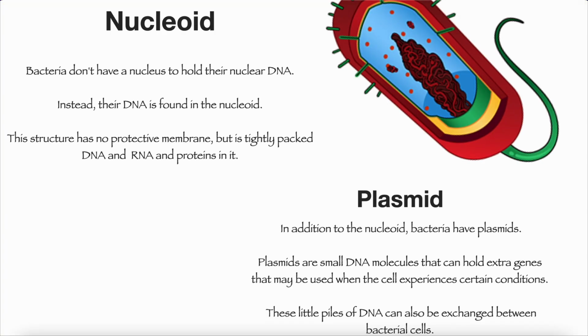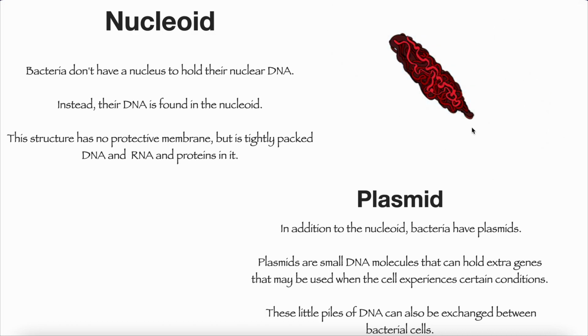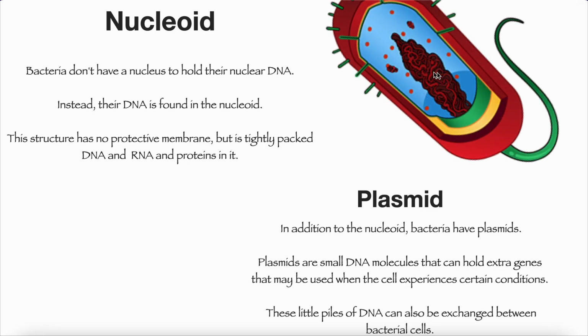Moving on to the next slide. Next is the nucleoid. So the bacteria don't have a nucleus to hold their nuclear DNA. Instead, they have something called a nucleoid, wherein the DNA is found. This structure has no protective membrane, but it has tightly packed DNA and RNA molecules in it.